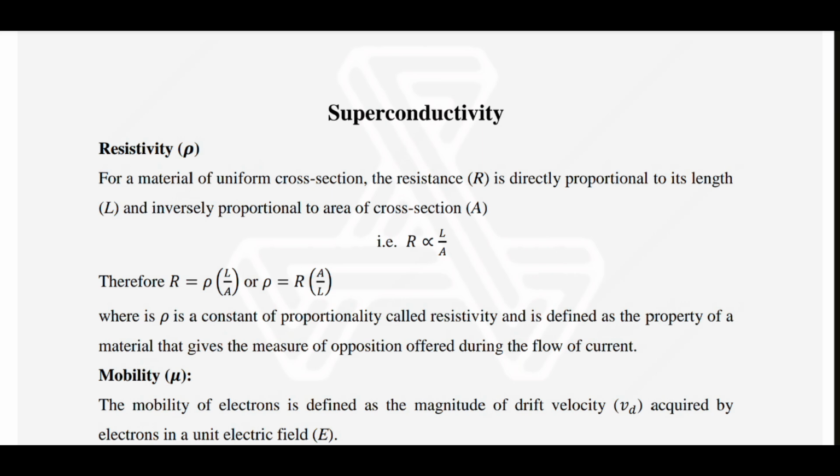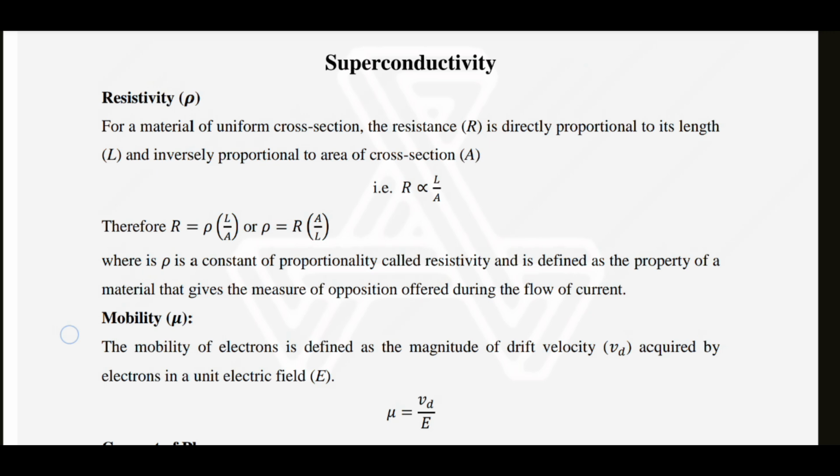Superconductivity. For a material of uniform cross-section, the resistance R is directly proportional to its length and inversely proportional to area of cross-section. R is proportional to L by A. Therefore, R is equal to rho L by A, or rho equals R A by L, where rho is a constant of proportionality called resistivity and is defined as the property of a material that gives the measure of opposition offered during the flow of current.